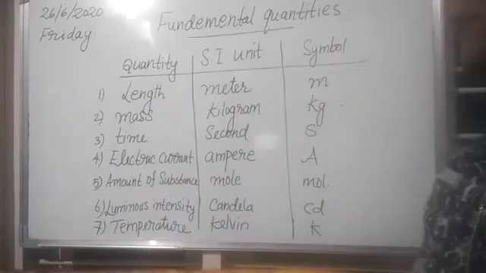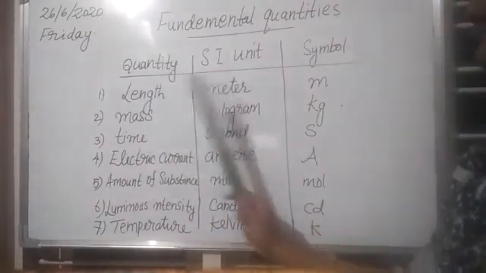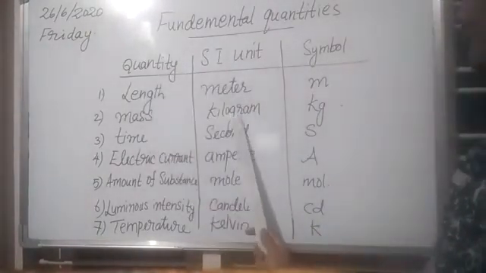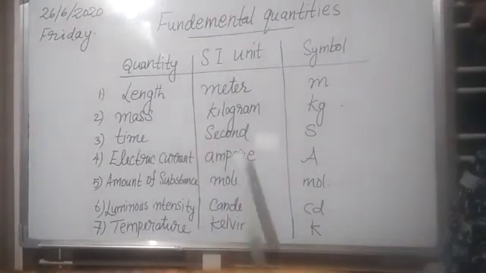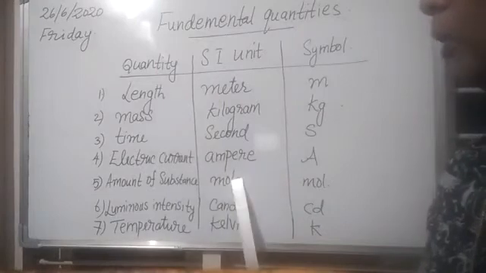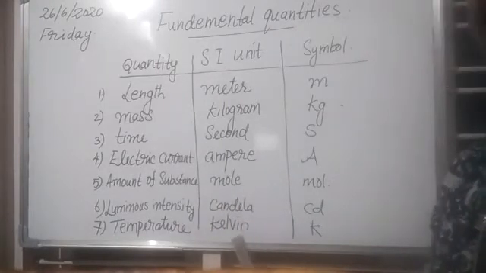Which are they? For length, SI unit is meter, mass kilogram, time second, electric current ampere, amount of substance mole, luminous intensity candela, temperature Kelvin.